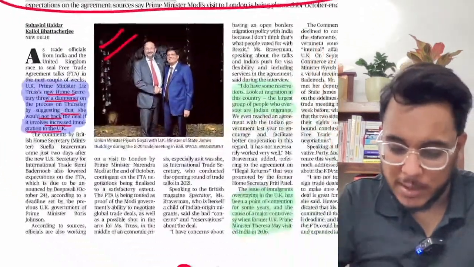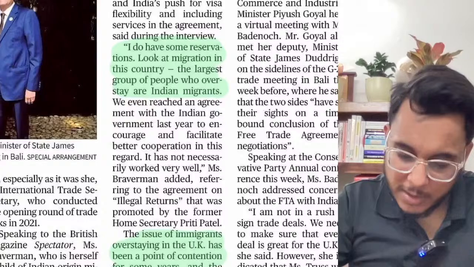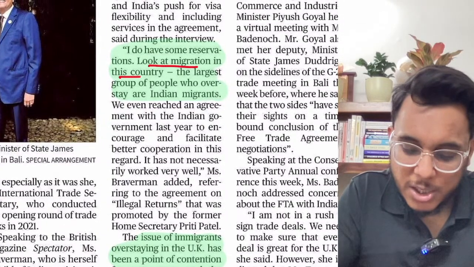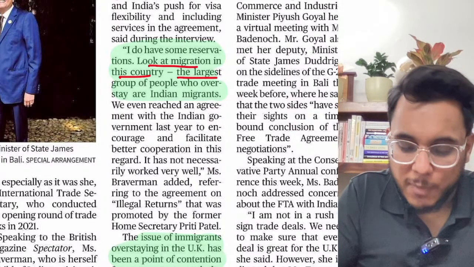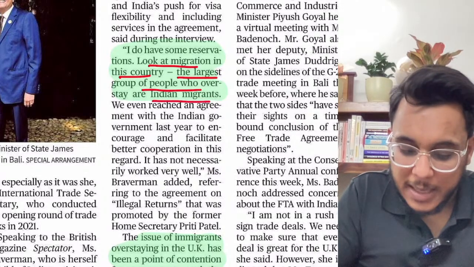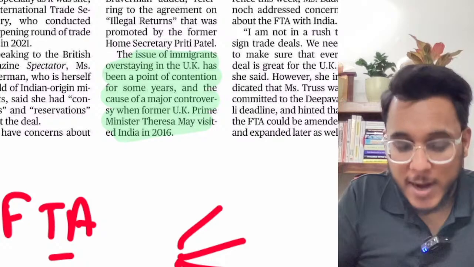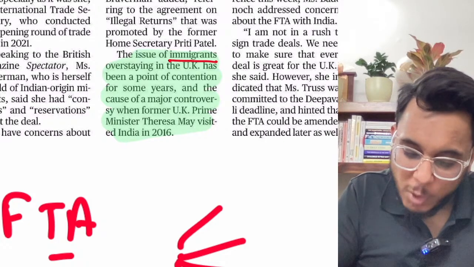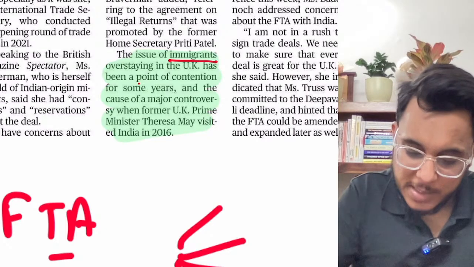Now you see this particular thing. The UK had said that it had seen a lot of migration, and the largest group of people migrating into the UK are Indian migrants. The UK had said that these Indian immigrants have overstayed. They have overstayed. Is it clear or not?